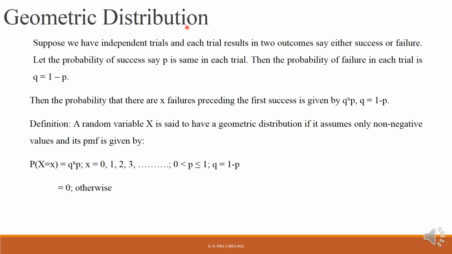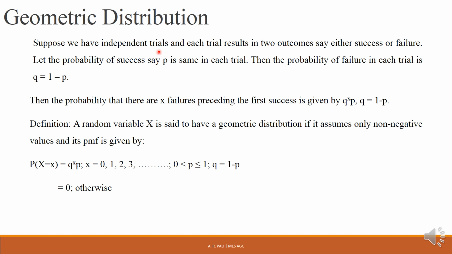So geometric distribution. Suppose we have independent trials and each trial results in two outcomes, say either success or failure. Trial means a happening of an experiment.